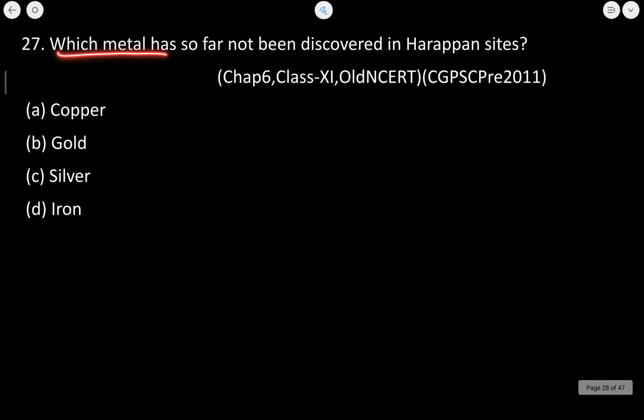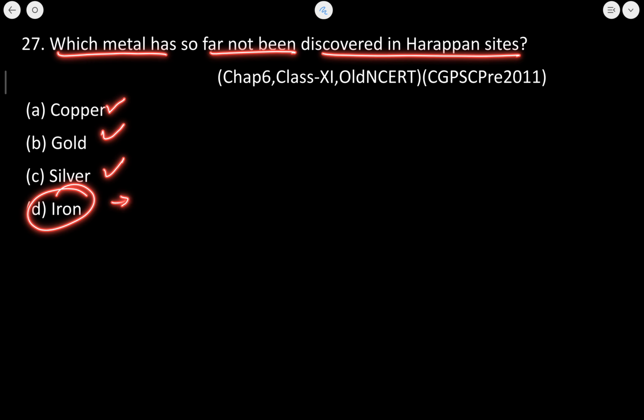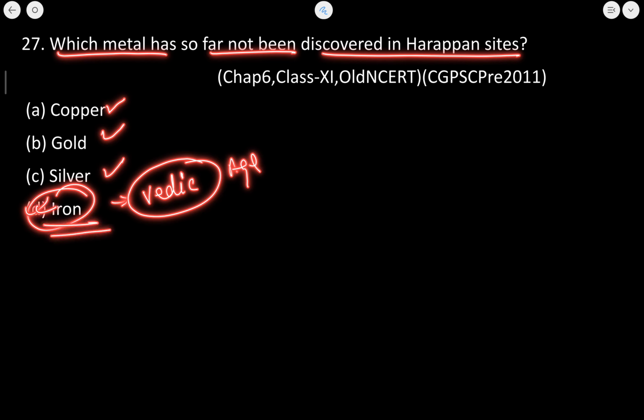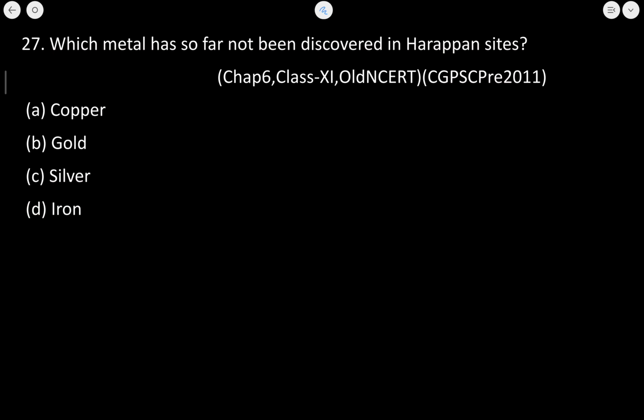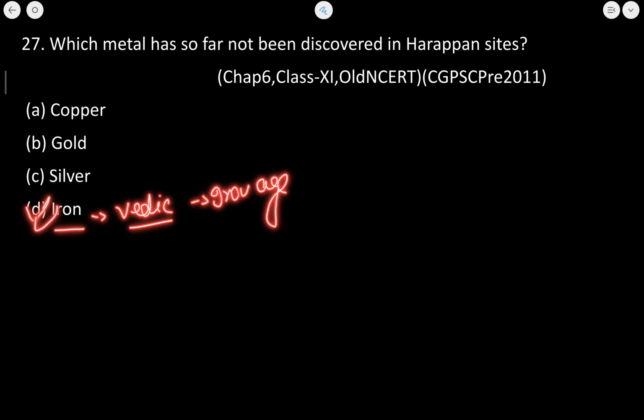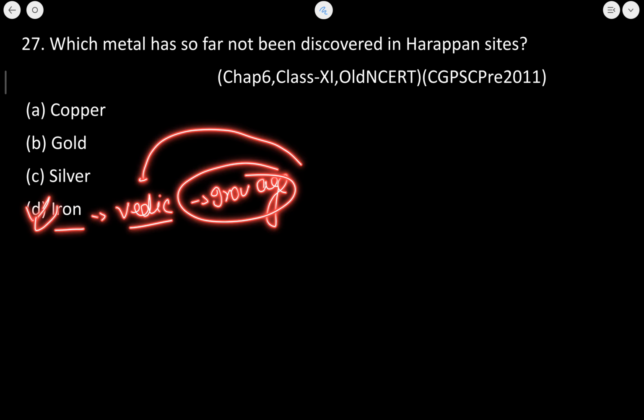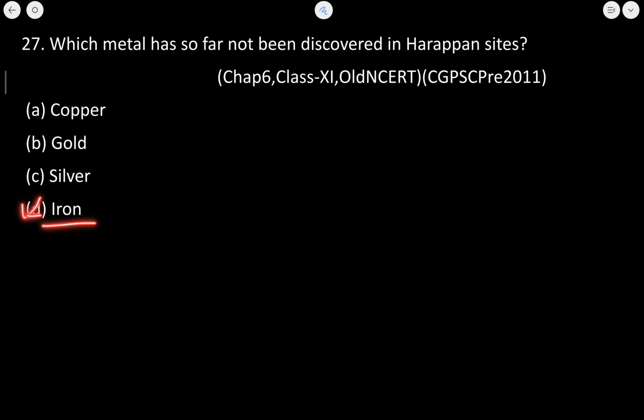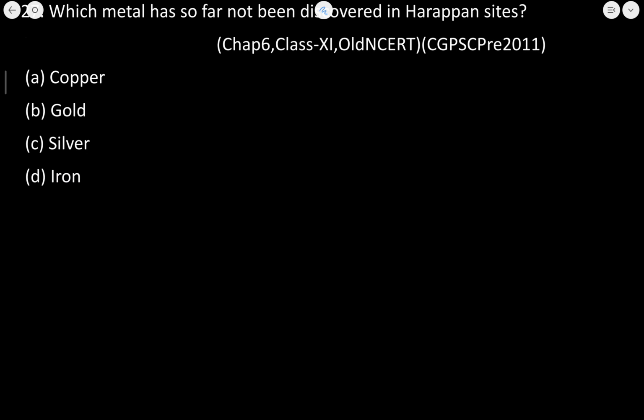Now, which metal has not been discovered by the Harappan site? Now, copper was known, gold was known, silver was known, but the use of iron started from the Vedic age. So, iron was not known to the people of Indus Valley civilization. So, D is the correct answer. But obviously, because Vedic age में is also known as the iron age. तो Vedic age में ये iron introduce हुआ था. That is why it was not known to the Harappan people.